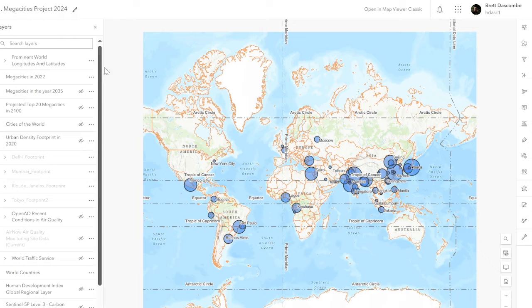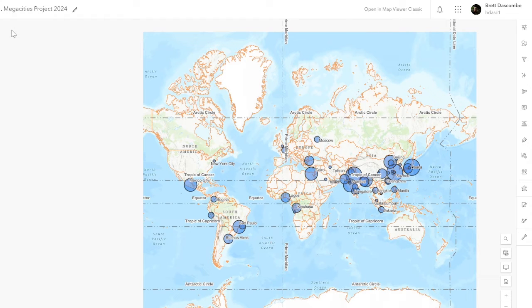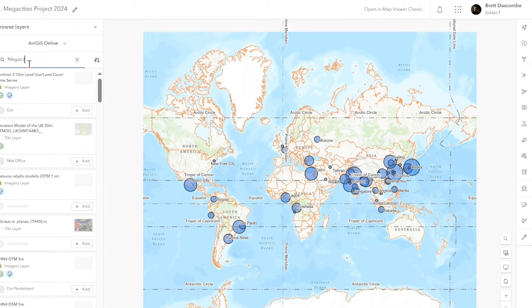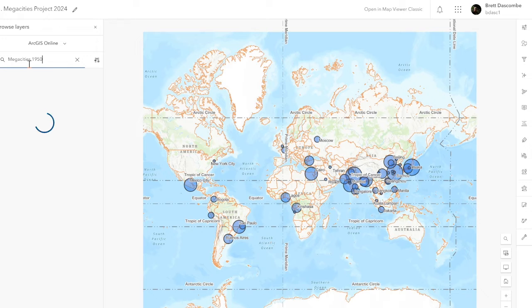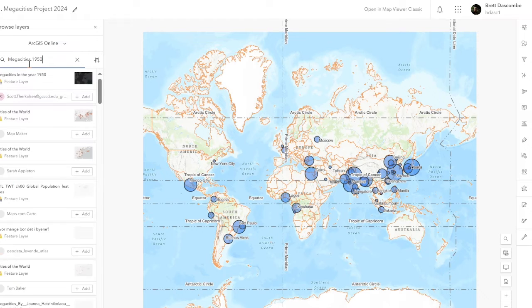This one is a bit of fun to get the students to create some maps and analyse change over time, particularly between 2022 and 2100. You can look for data as well, browse, and I think you go to ArcGIS Online, and I'm going to type in Megacities 1950. Megacities in the year 1950.